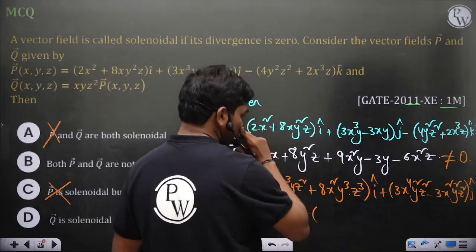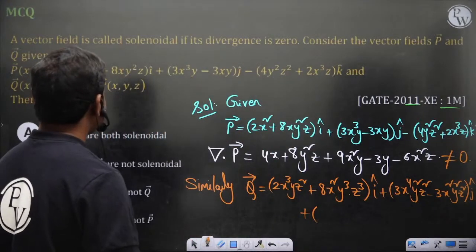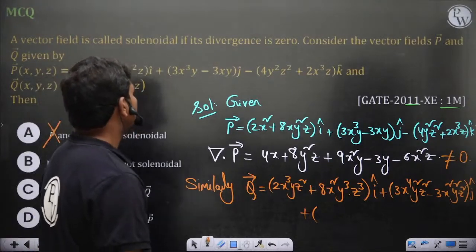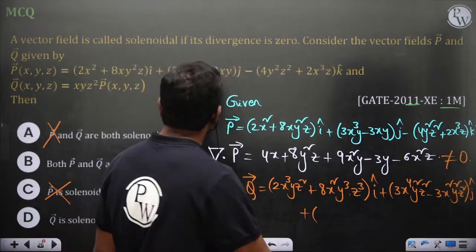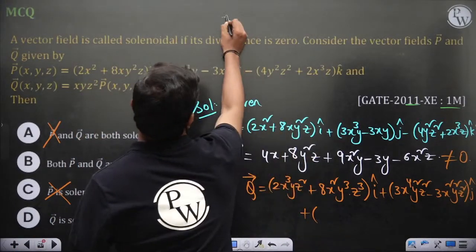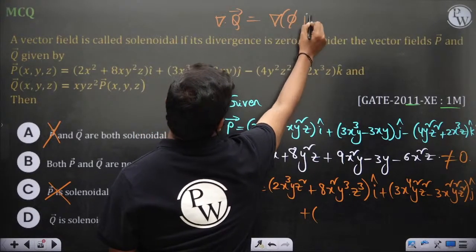Plus divergence of grad p. Otherwise I would have solved using vector identities, but it's okay. Remembering all these vector identities for 5 times. Normally divergence of q is something like divergence of p phi.